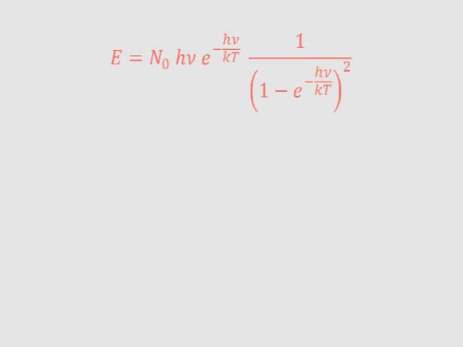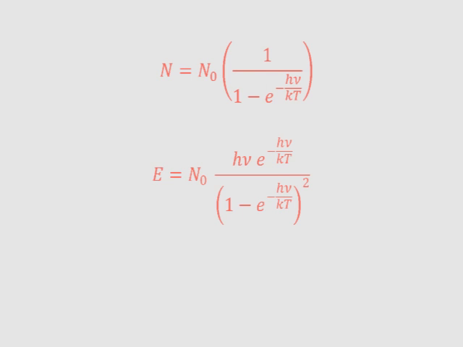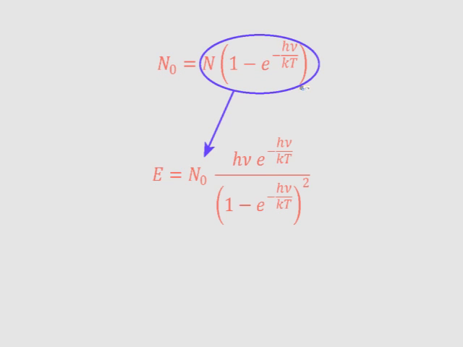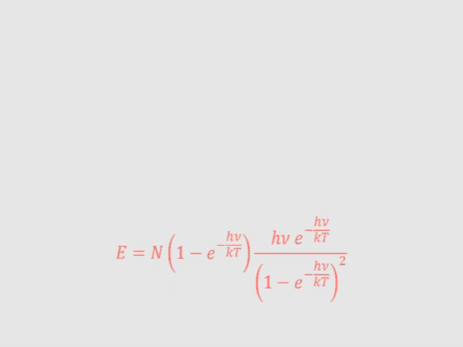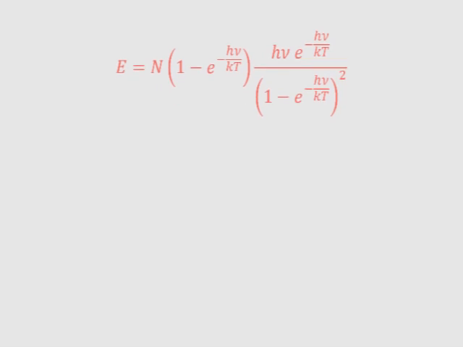And now we're almost done. Here are the two equations we figured out so far, one for n and one for E. If we rearrange the first one to solve for n0, we get this. Now we can pop that in for n0 in our equation for energy. If we do, here's what we'll get. Now let's simplify that fraction a little.